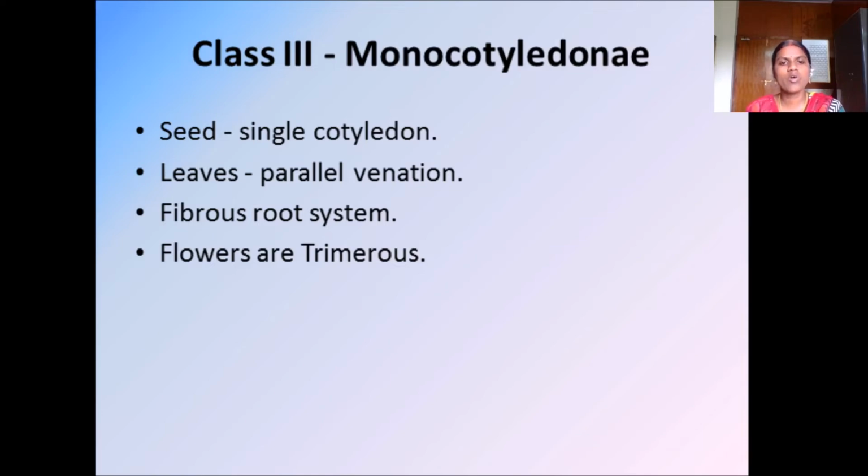Class 3, Monocotyledonae. Mono means single, so monocotyledons have a single cotyledon. The seed will have only one cotyledon. The leaves will have parallel venation. It will have a fibrous root system, like hair-like structures. The roots here are hair-like. So monocotyledon plants will have a fibrous root system, and the flowers will be trimerous.